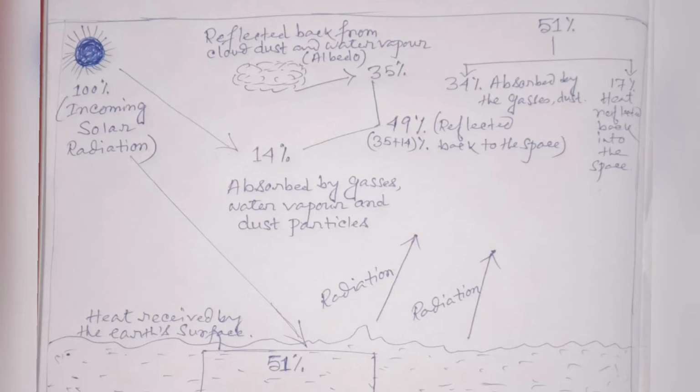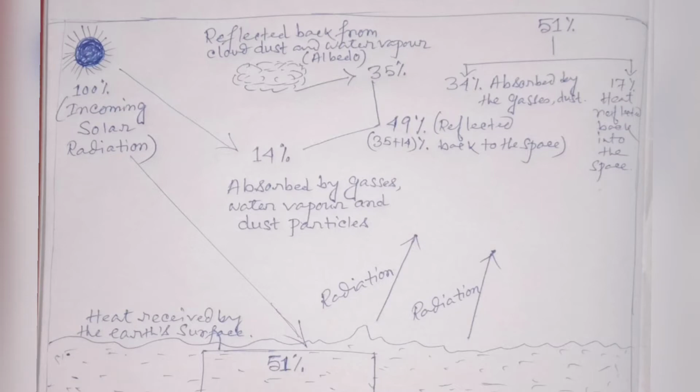Only one of 20 billion parts of the energy from the sun reaches the earth. This is very important. This energy from the sun is known as insolation or incoming solar radiation.